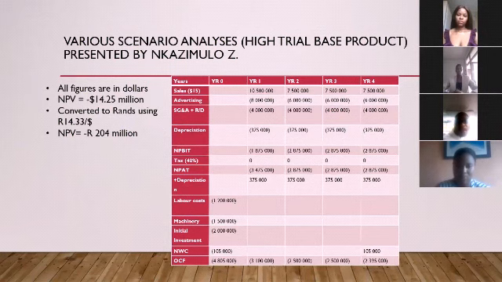The second scenario is higher trial for the base product. For this one, the selling price per unit is $15. All figures are in dollars, as I explained. The NPV worked out to negative $14.25 million. When converted to rands, the NPV is negative 204 million rands. The NPV is also negative, which means this scenario is also not profitable for the business, so it's not viable.